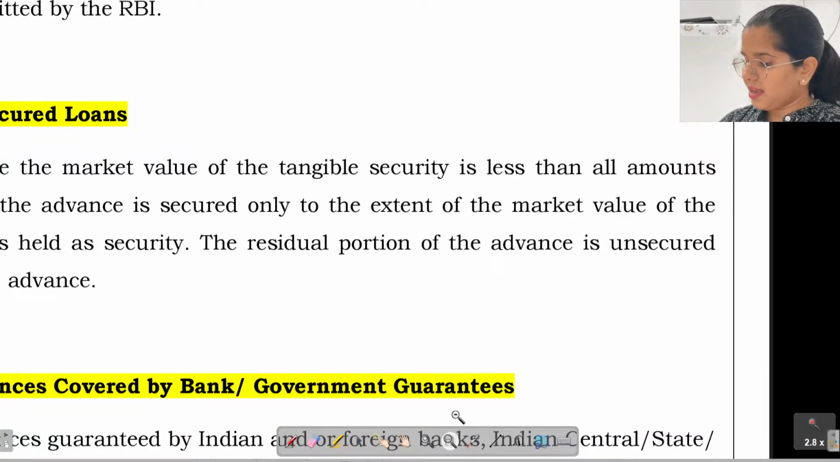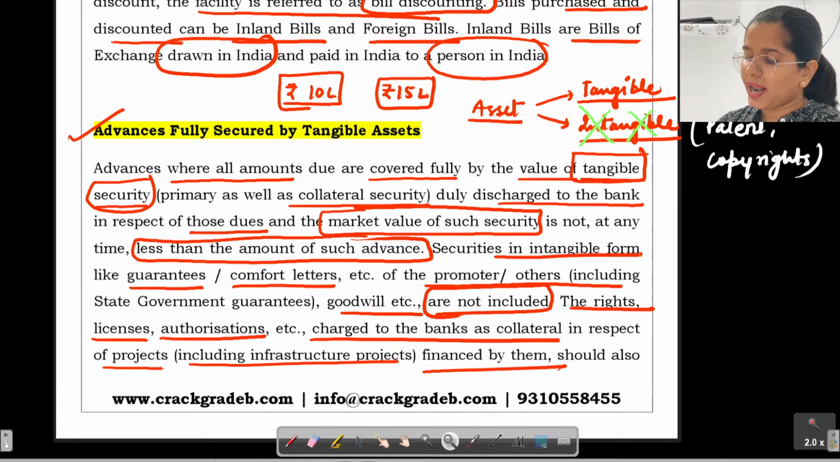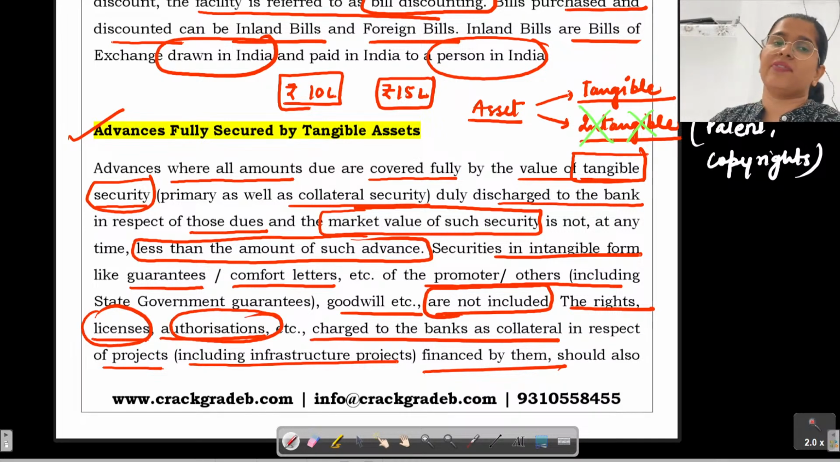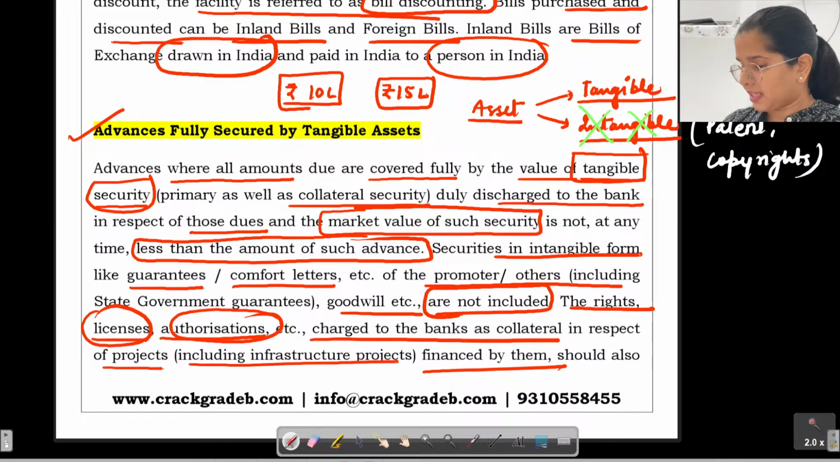Now, see what they have given you over here is a proper exception. They have said that these licenses, authorizations, etc. with respect to the projects would not be taken as a tangible asset. Until RBI specifically tells that yes, you can consider them as tangible assets, till that particular time you cannot consider them.